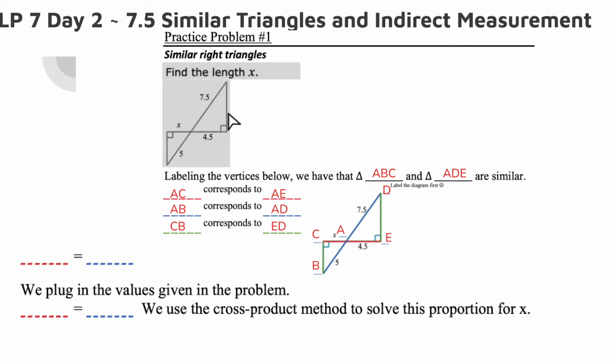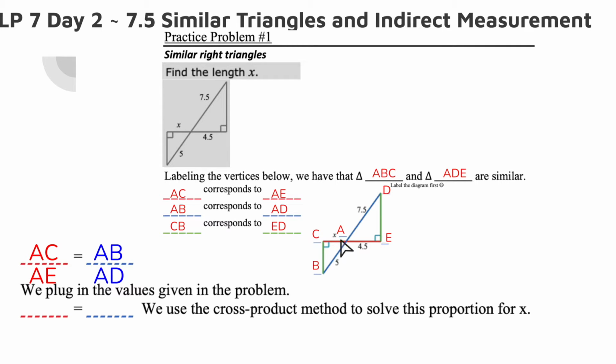So we really don't care about those right now. There's nothing I can do about it because I don't have any information on it. So we're going to focus on the first two that we wrote, AC and AE, AB and AD. If we write a proportion, AC goes with AE. This is that center to the right angle, center to the right angle, and then AB and AD.